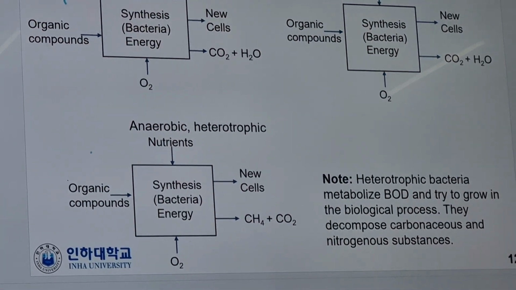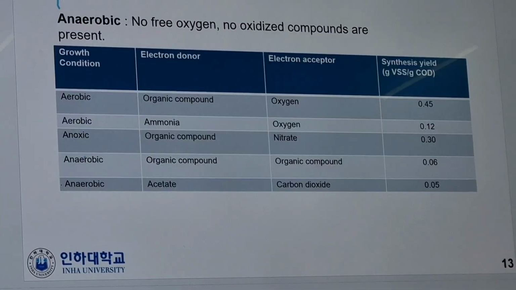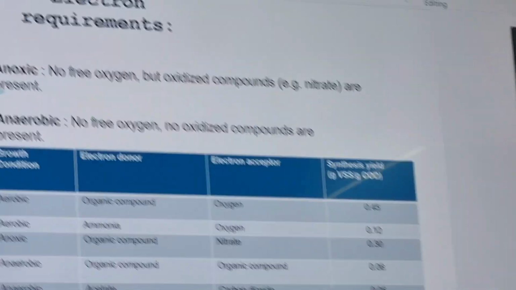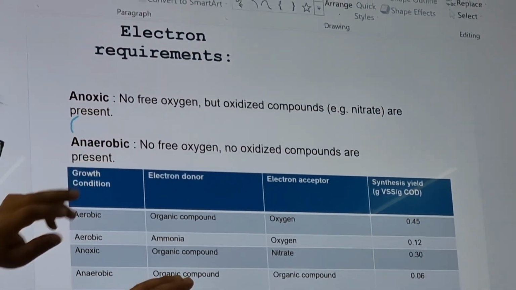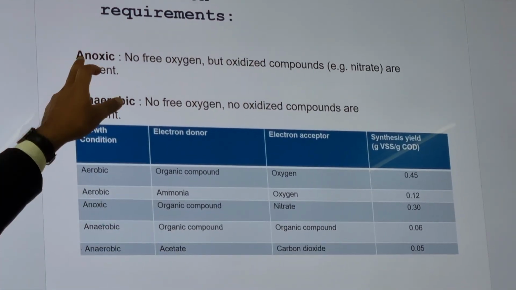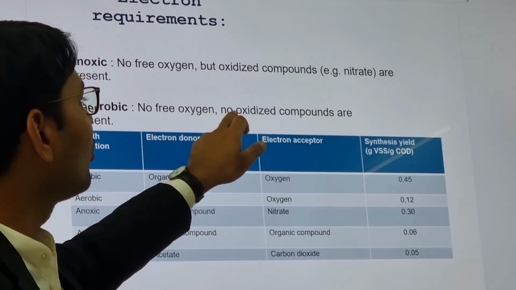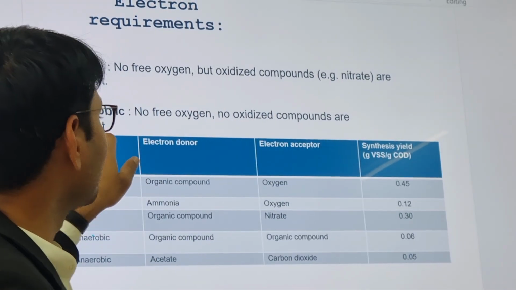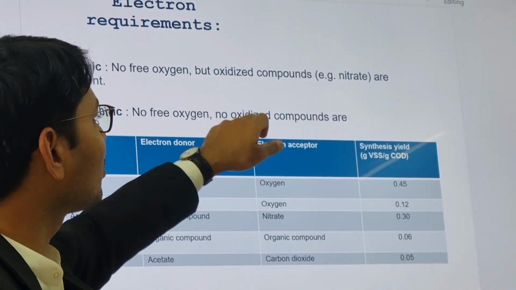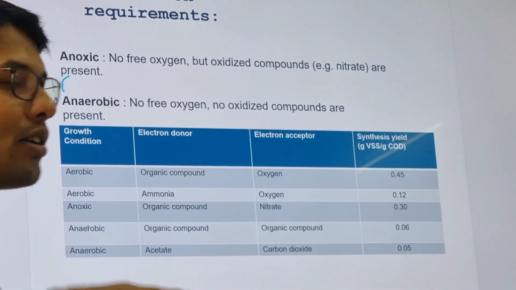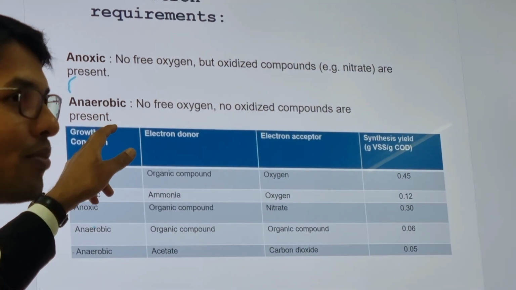But if oxygen is not there, who will be the other electron acceptor? Nitrate, sulfate, and other things. That atmosphere is called anoxic. In anaerobic, there is no free oxygen and no oxidized compounds present. So no nitrate here and no oxygen. That atmosphere is called an anaerobic atmosphere.